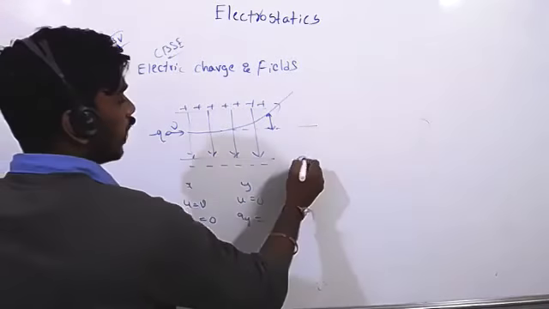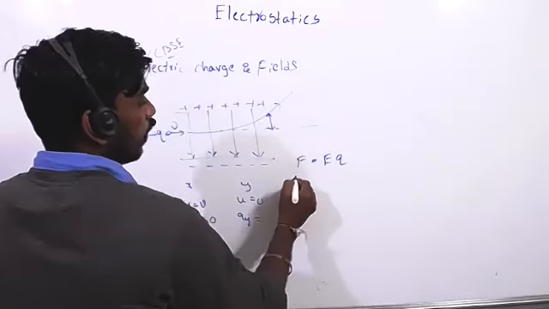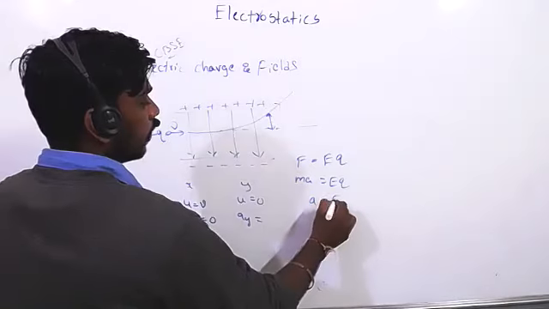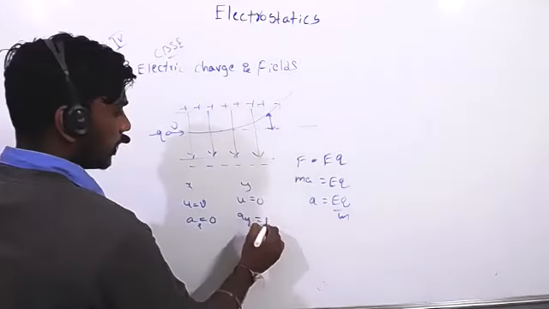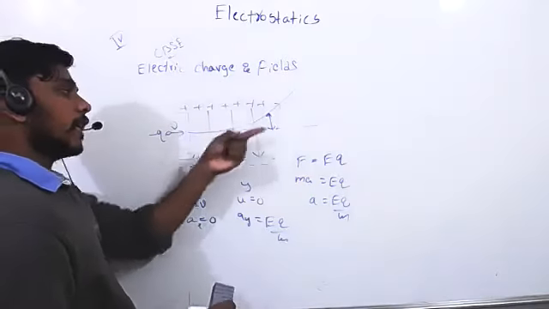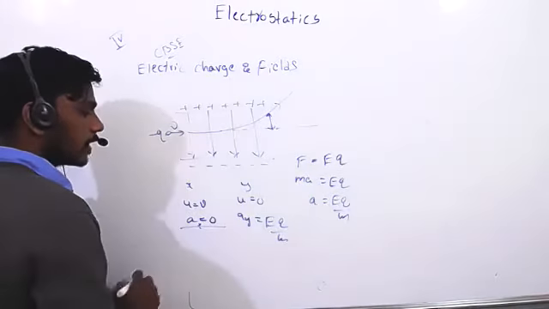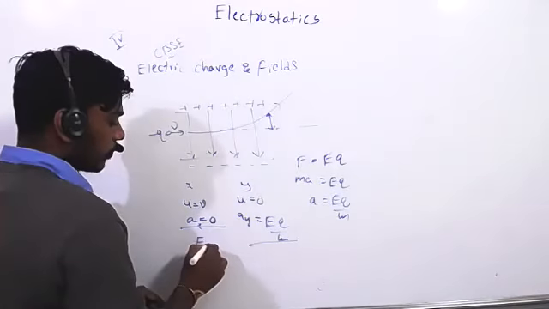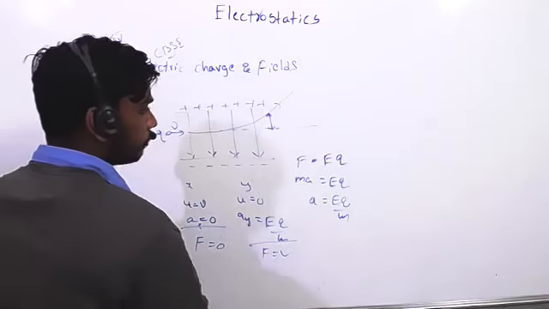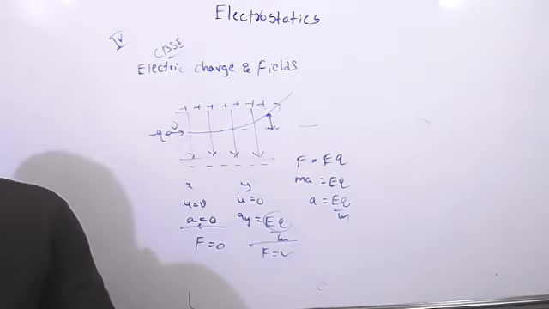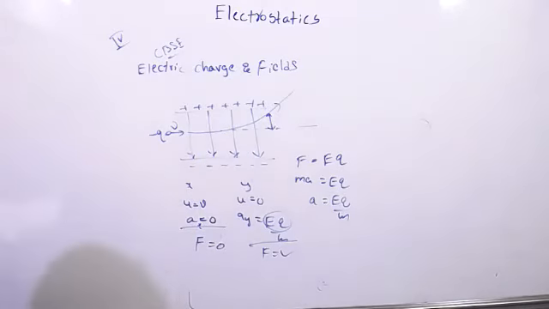Now in y direction F force is acting. It is the electric field. So F is nothing but MA, and MA is equal to EQ. Here A equal to EQ by M. So this acceleration EQ by M acts along the y direction because force is acting along the y direction only. In x direction no force is acting, that's why x direction acceleration is 0. Sorry, y direction acceleration is there. X direction force equal to 0, y direction force is acting. F is equal to MA, so that force is nothing but EQ. This is the topic 4.